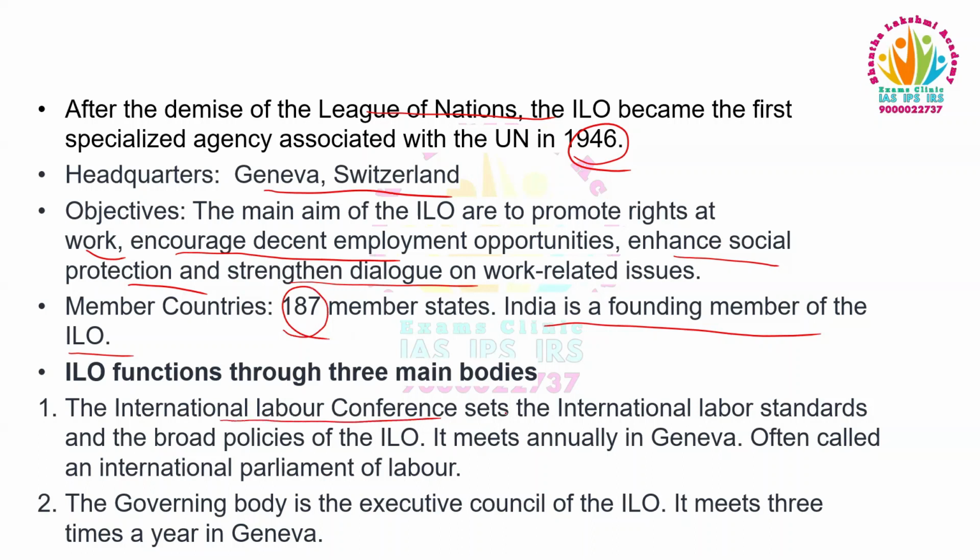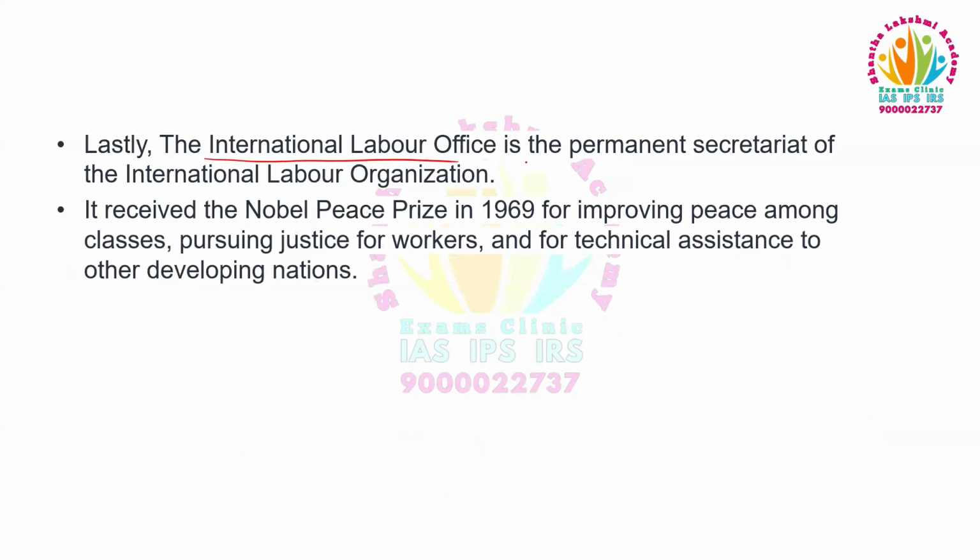The International Labour Conference sets the international labor standards and the broad policies of the ILO. It meets annually in Geneva, often called the International Parliament of Labour. The Governing Body is the Executive Council of the ILO. It meets three times a year in Geneva. Lastly, the International Labour Office is the permanent secretariat of the ILO. It received the Nobel Peace Prize in 1969 for improving peace among classes, pursuing justice for workers, and for technical assistance to other developing nations.